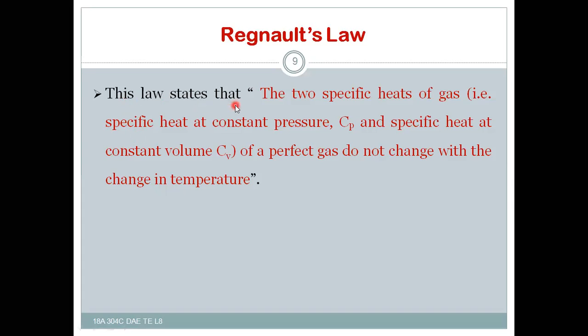This law states that the two specific heats of a gas, that is, the specific heat at constant pressure and the specific heat at constant volume of a perfect gas, do not change with the change in temperature. The two specific heats of a perfect gas do not change with the change in temperature. This is Regnault's law.